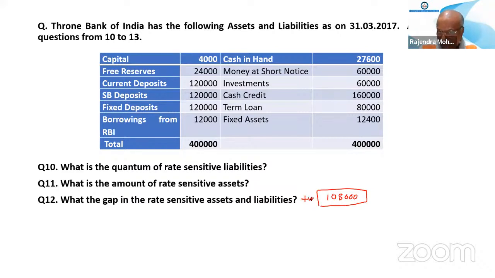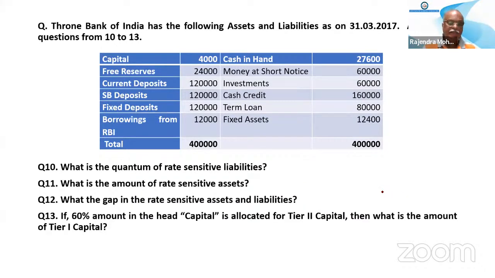So you have to say positive 1,08,000. The options will be given in that way, positive or negative, so you have to pick positive. It is positive because RSA is more than RSL. Don't forget that. This is a positive gap of 1,08,000.